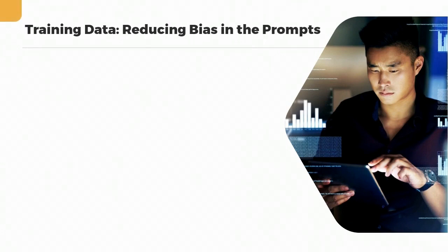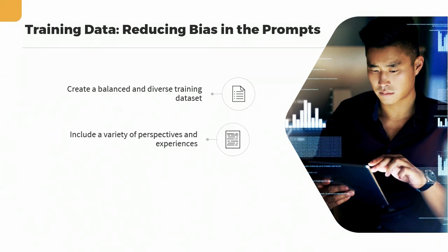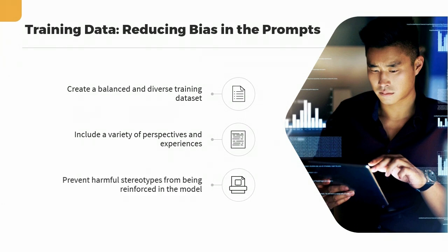To reduce bias in the prompts used to train ChatGPT, a balanced and diverse training dataset can be created. This approach can help reduce the impact of bias in the training data, resulting in more equitable and fair responses from the language model. By including a variety of perspectives and experiences, the training dataset becomes more representative of the real world. This promotes inclusivity and helps to prevent harmful stereotypes from being reinforced in the model. It's important to note that creating a diverse dataset is not a one-time task, but rather an ongoing process that requires regular review and monitoring to ensure that it remains balanced and representative.